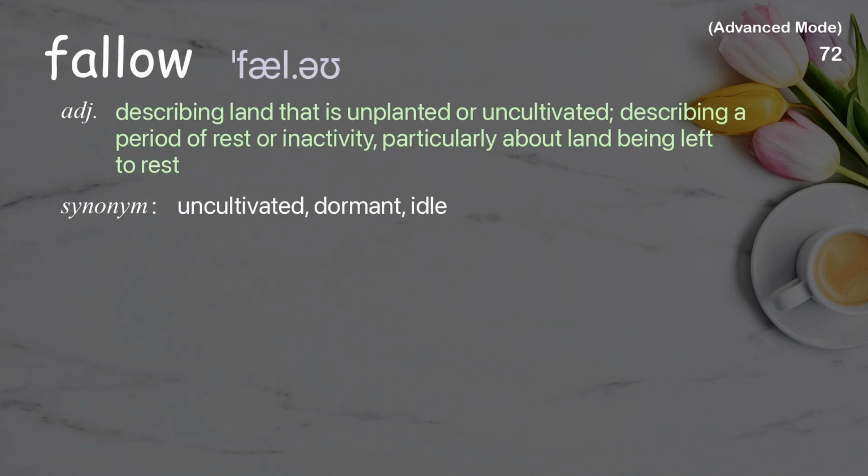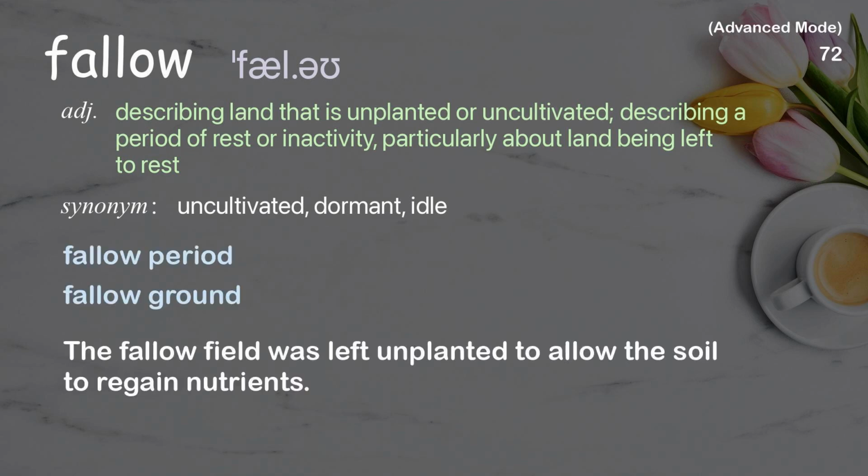Fallow. Describing land that is unplanted or uncultivated, describing a period of rest or inactivity, particularly about land being left to rest. Examples: fallow period, fallow ground. The fallow field was left unplanted to allow the soil to regain nutrients.